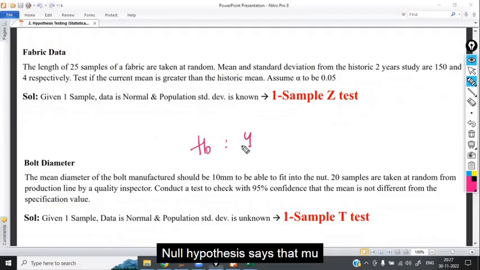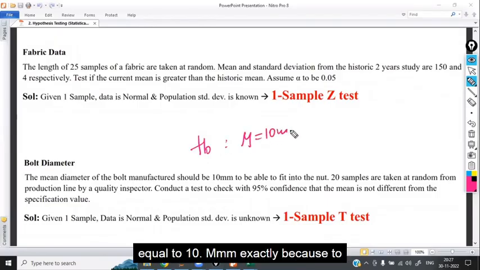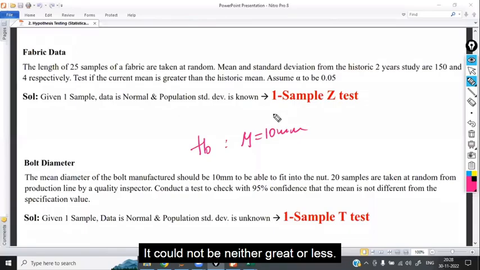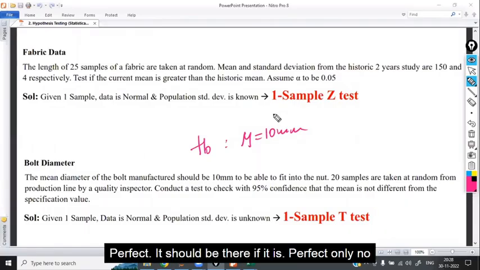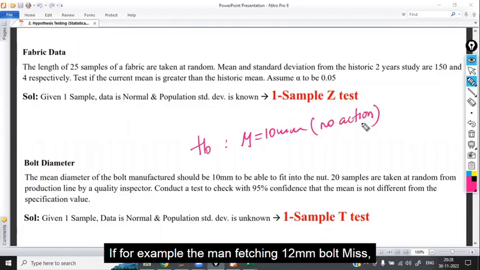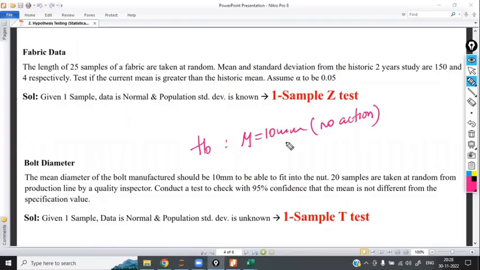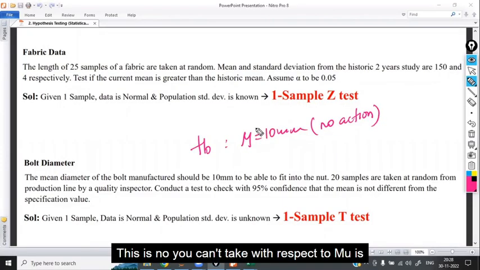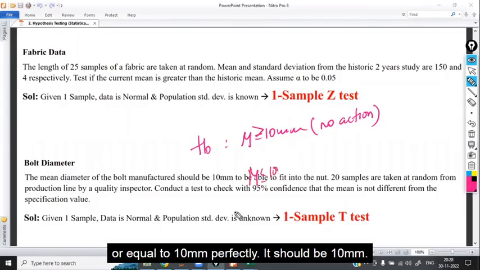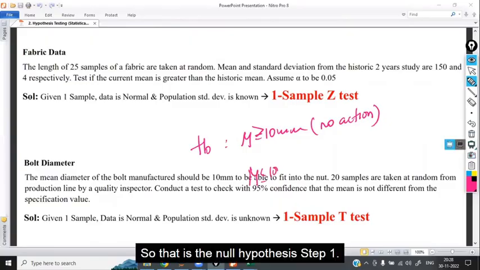The null hypothesis says that mu equals 10 mm exactly, because to fit into the nut it should be perfect. It can be neither greater nor less. If it is perfect, no action. For example, if they are manufacturing a 12 mm bolt, what is the use? It will be loose, right? In between, you would have to keep something and tighten it. So exactly 10 mm should be there. You can't take mu greater than or equal to 10 mm, or mu less than or equal to 10 mm. Perfectly it should be 10 mm. So that is the null hypothesis.